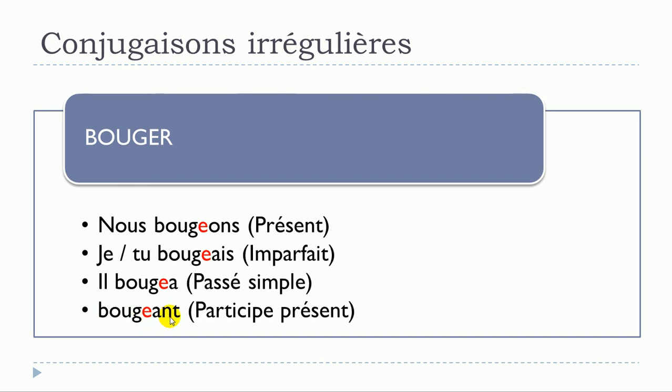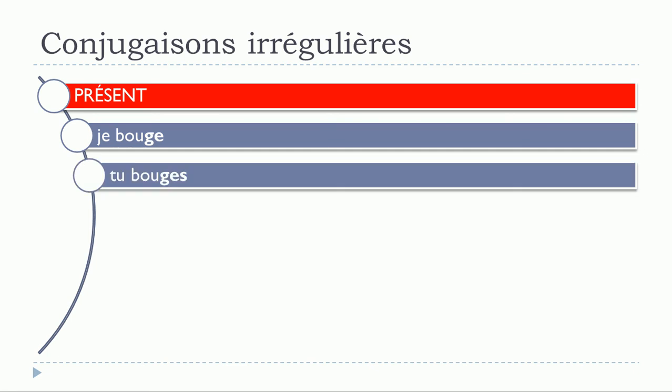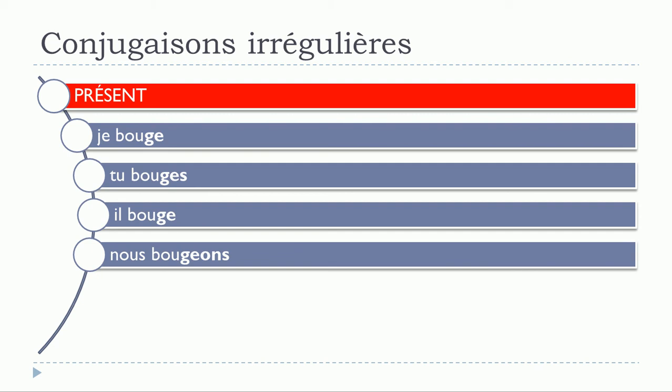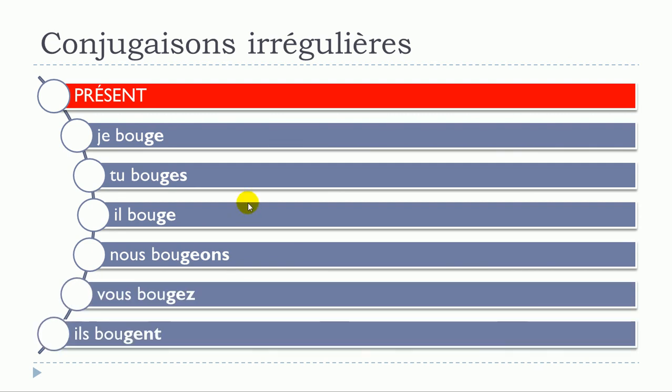All right. So let's have a look now at the present form. Je bouge, tu bouges, il bouge, nous bougeons, vous bougez, ils bougent, okay? So as I said, you can see that we've got only the nous form that will be modified, because all the other forms, well, they are exactly respecting the rules of the regular verbs.